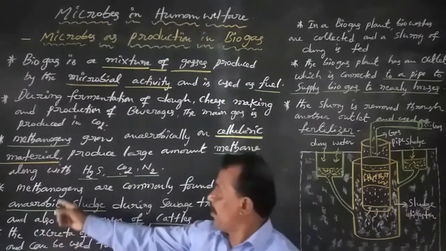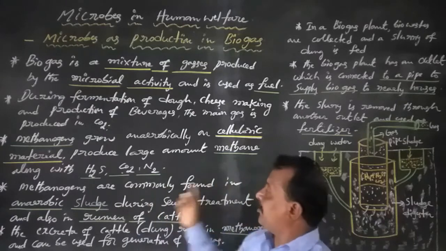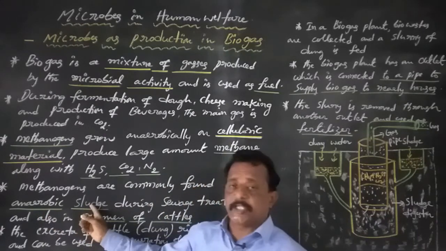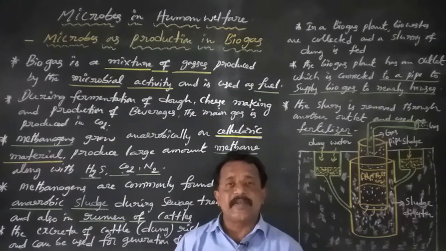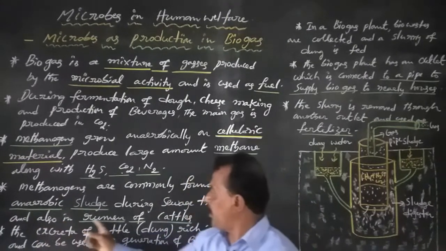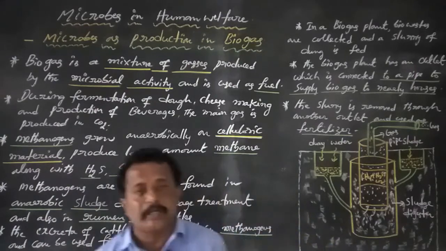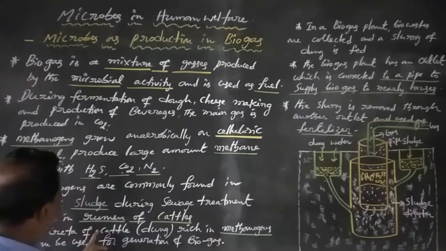Methanogens are commonly found in anaerobic sludge during sewage treatment and also in the rumen of cattle.